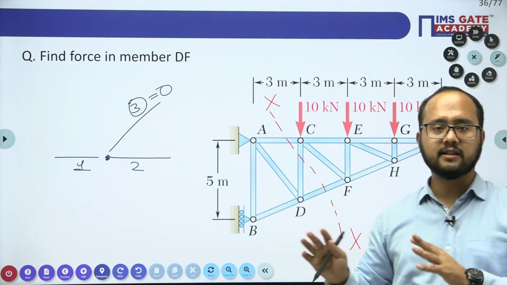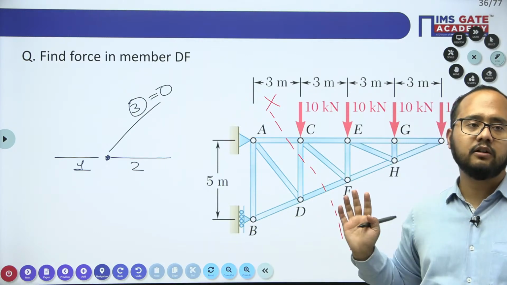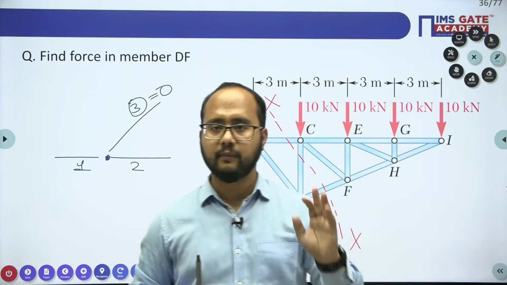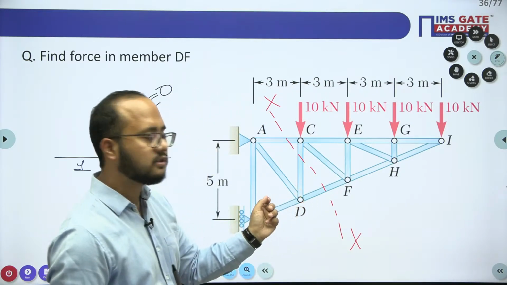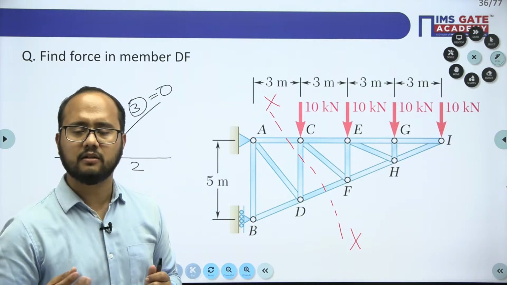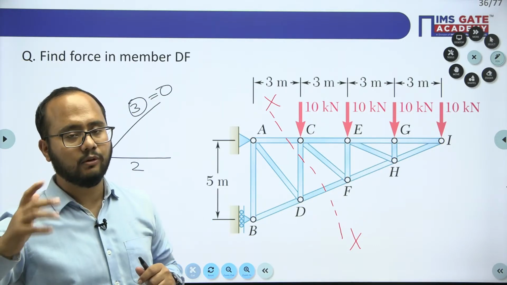Okay, I hope this is clear. Then, yes, only the method of section will be used here. The method of joint will not be touched, because it will take a lot of time. With the help of the method of section, this question will take very few minutes, hardly 2 minutes. But if you solve it through the method of joint, it will take more than 5 minutes.